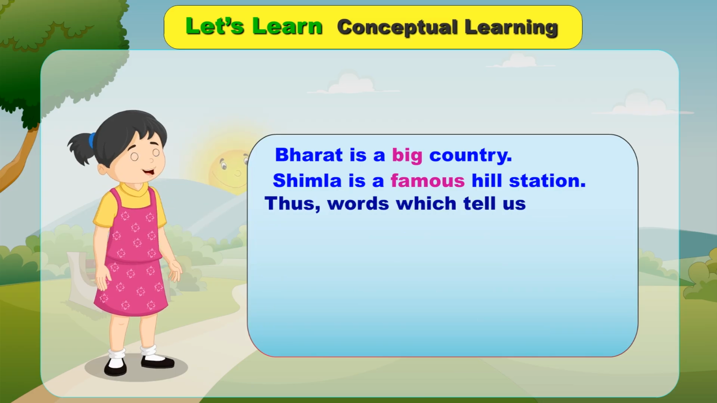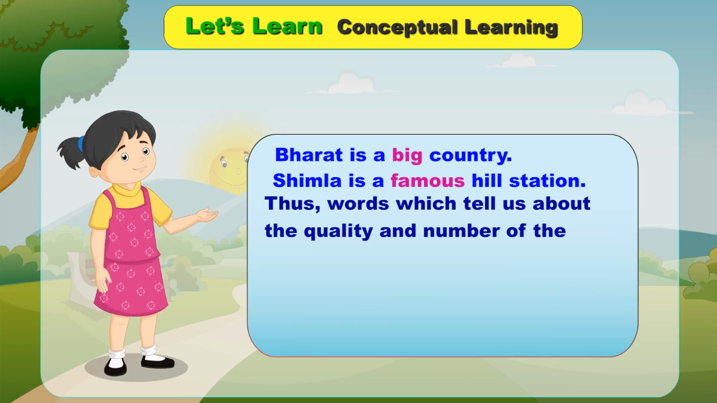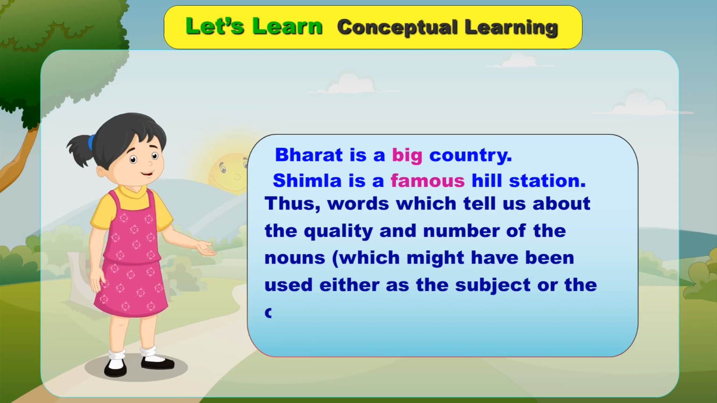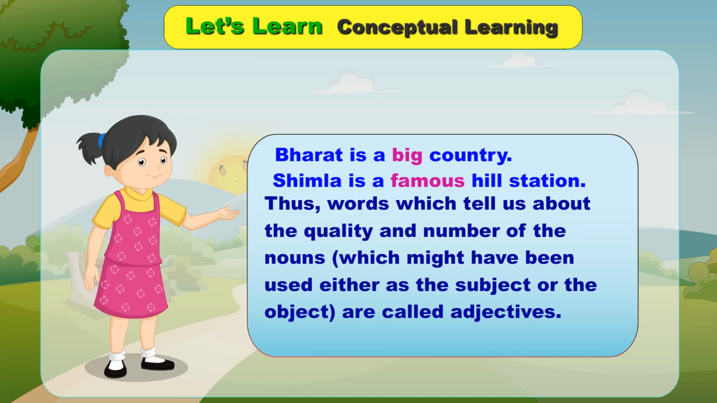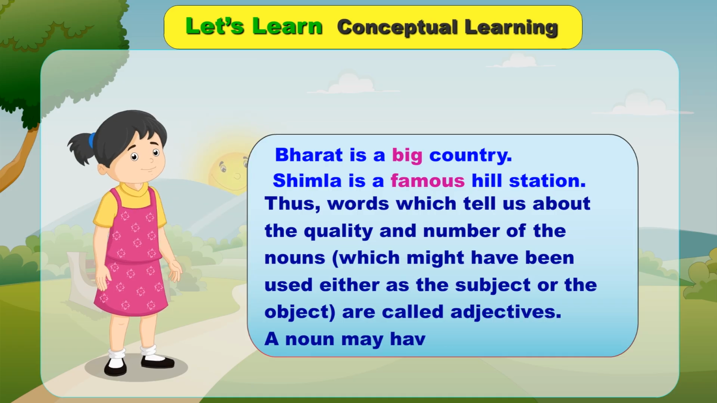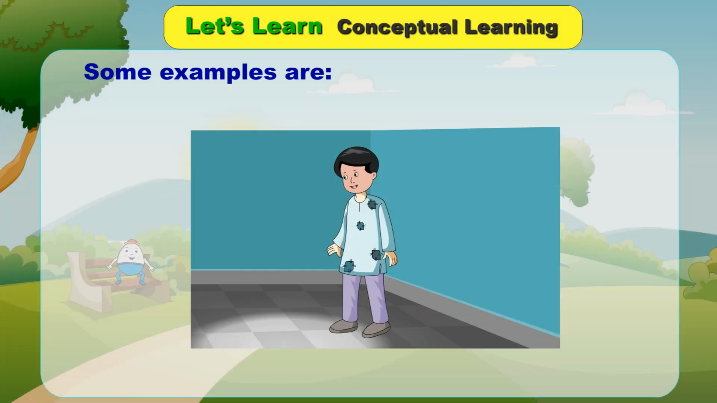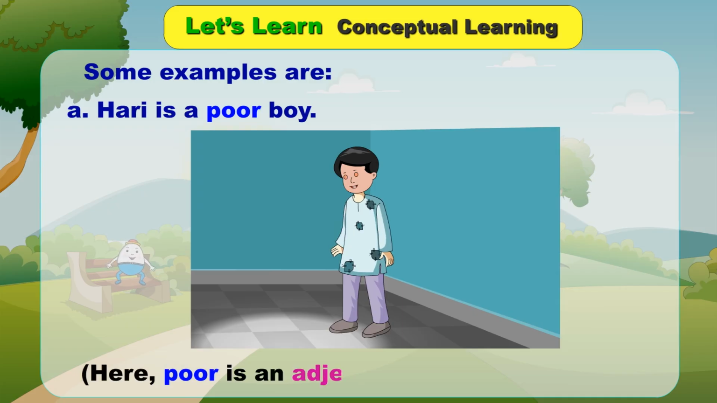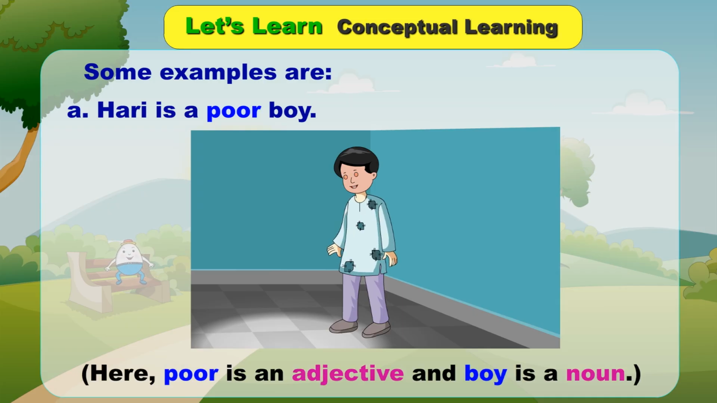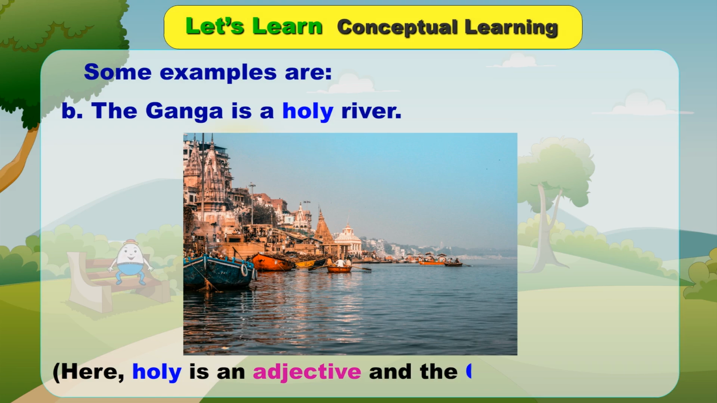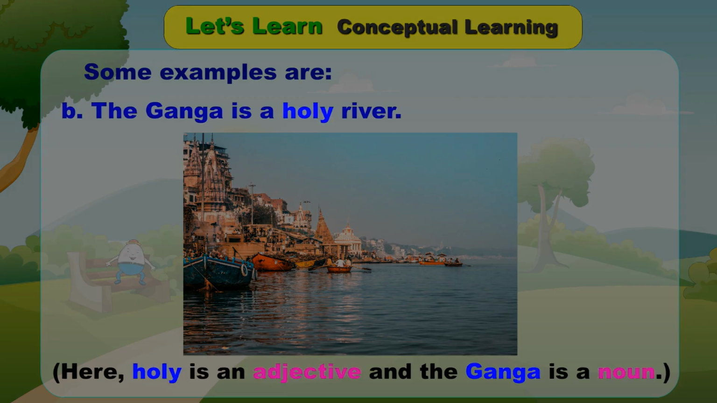Thus, words which tell us about the quality and number of the nouns, which might have been used either as the subject or the object, are called adjectives. A noun may have many attributes. Some examples are: A. Hari is a poor boy. Here, poor is an adjective and boy is a noun. B. The Ganga is a holy river. Here, holy is an adjective and the Ganga is a noun.